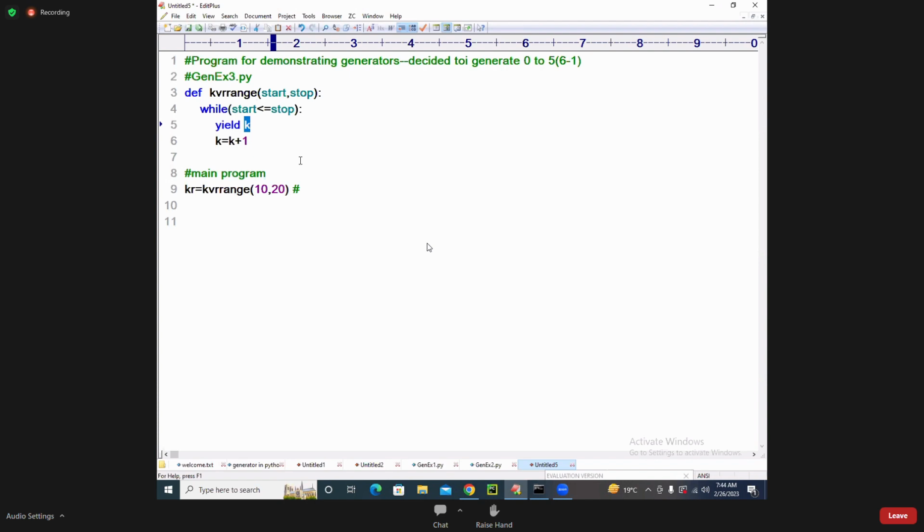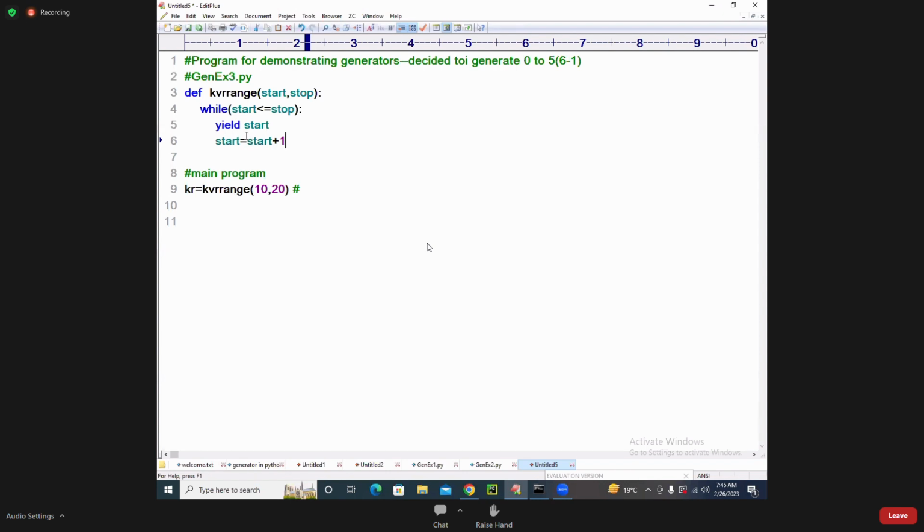yield. What should I write? Can anybody tell what should I write in place of this? Come on, students. What should I write over there? Very good. Start I need to write. Return the value of start. What is the next one? Start is equal to start plus 1. Did you understand this? Start is equal to start plus 1.